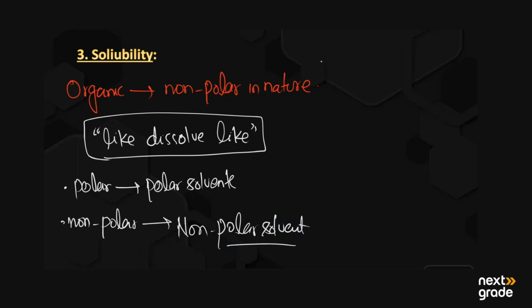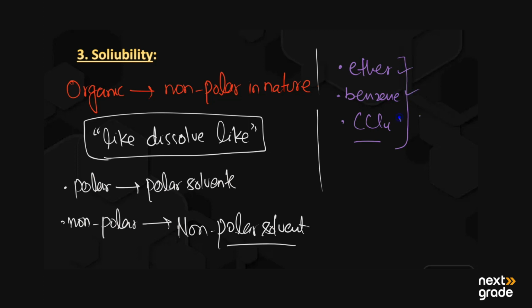So basically all the organic compounds will dissolve in non-polar solvents, and we have non-polar solvents like ether, benzene, and carbon tetrachloride, CCl4. These are mainly the three non-polar organic solvents. So all the organic compounds will be soluble in these three solvents.